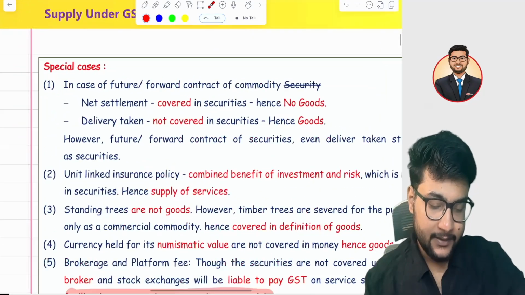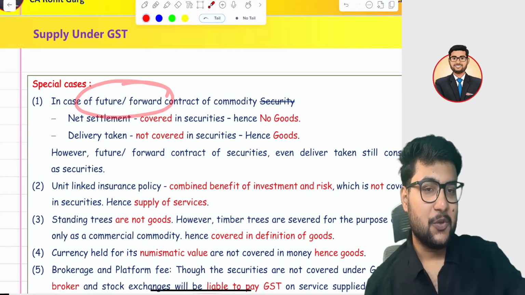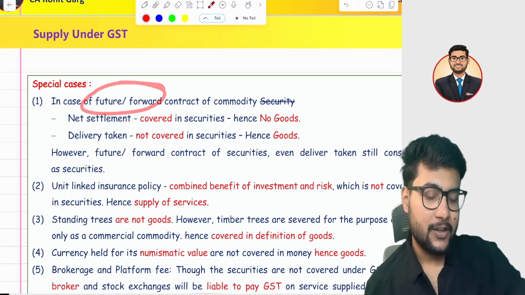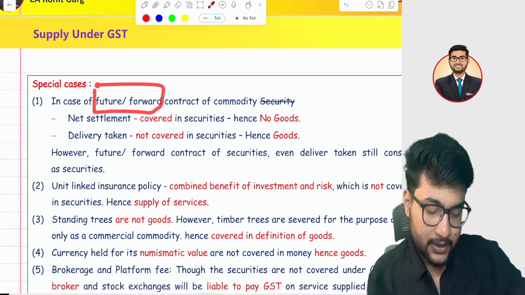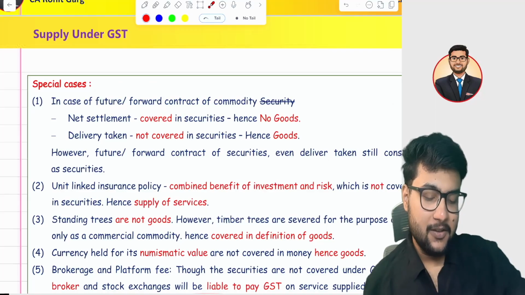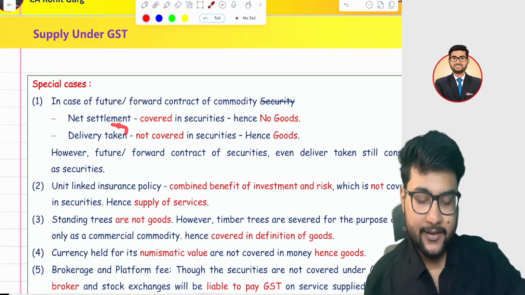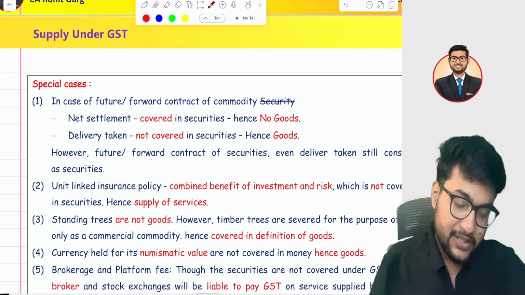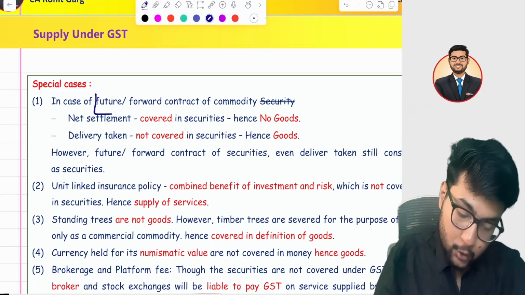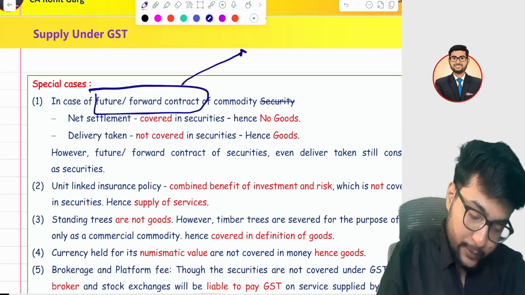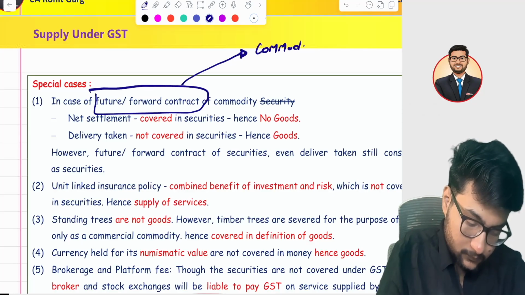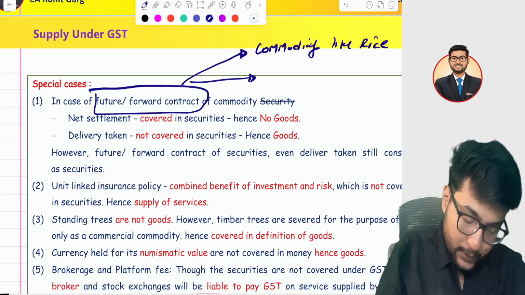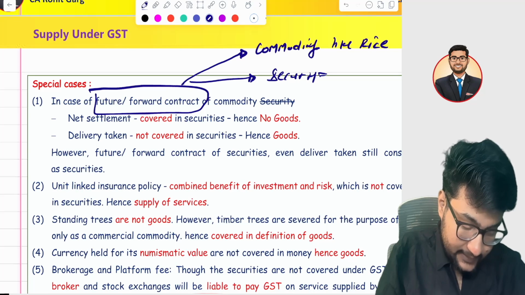Chalo, let's cover it. So in case of future and forward contracts, you have studied in your AFM subject about future and forward contracts. In a future and forward contract, there can be two options. Either you can do a net settlement, or you can take a delivery, right? And future and forward contracts can be related to two things. It can be related to a commodity like rice, and it can be related to a security like shares.